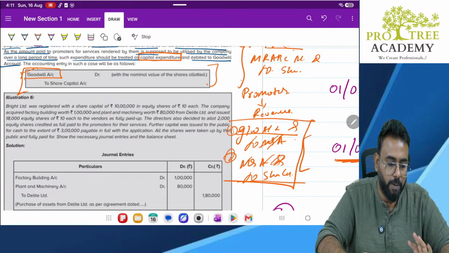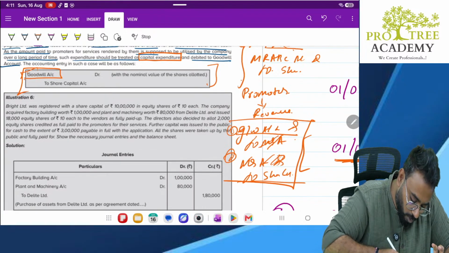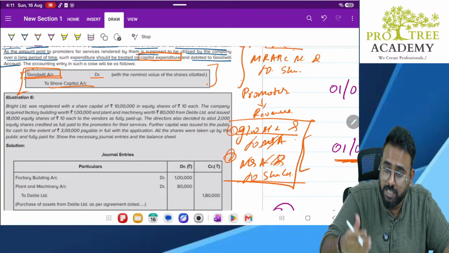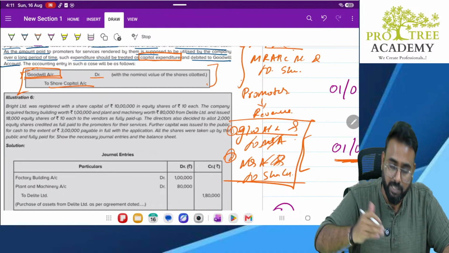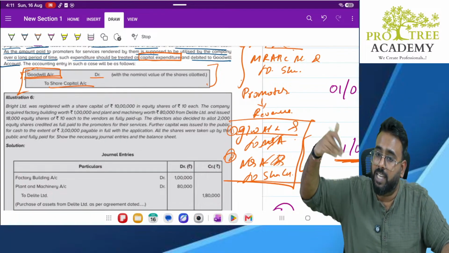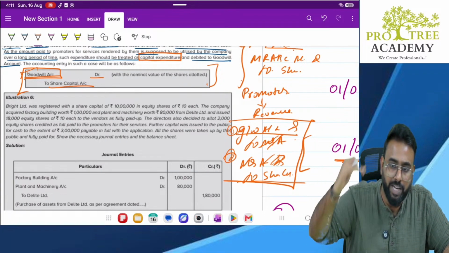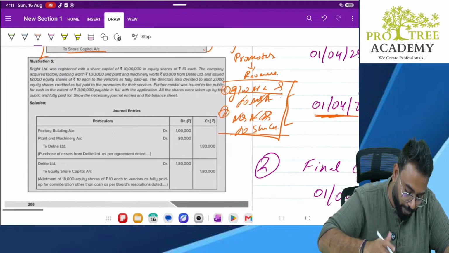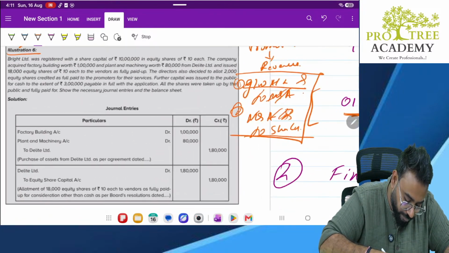In simple terms, you remember, whenever shares are issued to promoters, goodwill account will be debited and share capital will be credited, whenever we issue shares to the promoters for any service rendered by them. In other cases, in the case of vendors, vendor account would have been debited. Here, instead of debiting vendor account, we are debiting the goodwill account. Clear? Okay. Moving on. Illustration number 6.